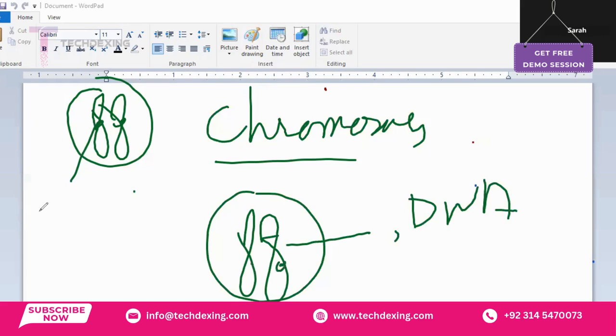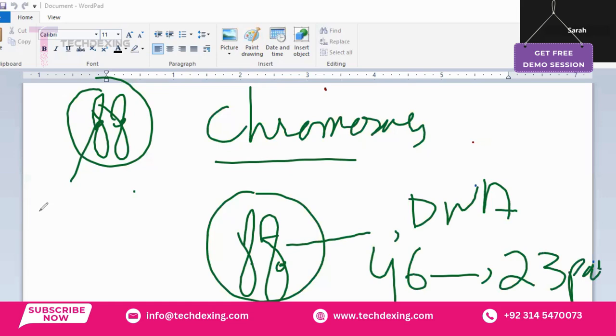In the case of humans, there are 46 chromosomes in total, present in 23 pairs. So chromosomes are found inside the nucleus, they are responsible for carrying the genes, and they are basically long DNA molecules found in the nucleus.